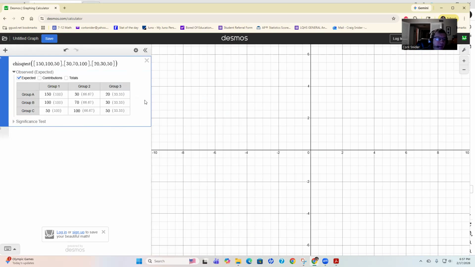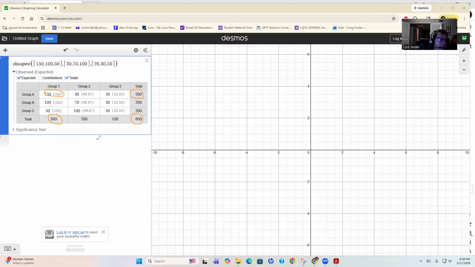Let's do the expected values. So I'm going to put the totals in here. Remember how to get these. For this one right here, what you do is you take 300, multiply by 200, and then divide by 600. That's how you do that.